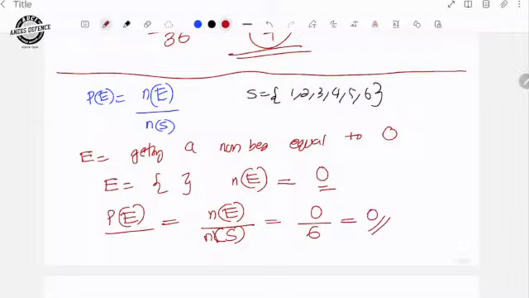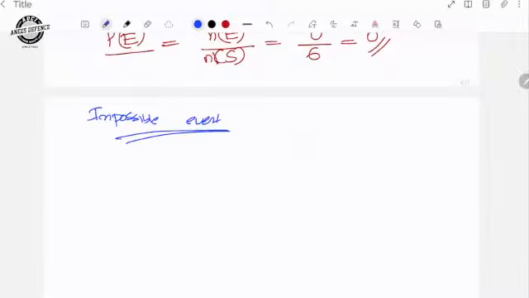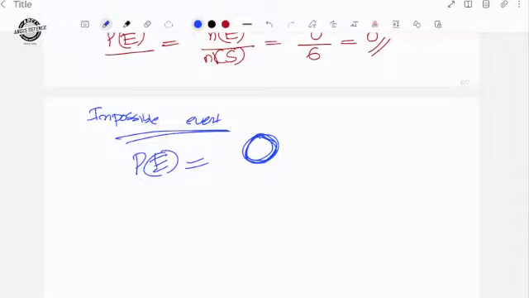Because if you roll a die, getting 0 is impossible, since on a die only the numbers 1, 2, 3, 4, 5, 6 are written. Then how to get a 0? That is impossible. So we can say this event is an impossible event. That is very important: for an impossible event, the probability of the event will be equal to 0.